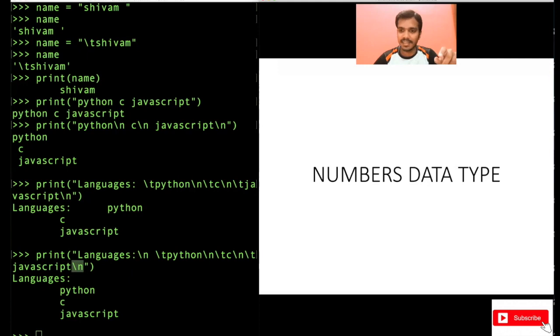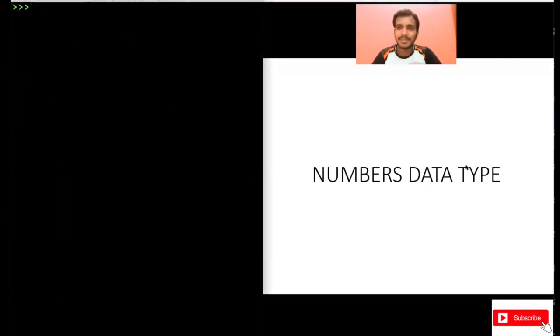Now we will go to the second one, that is the numbers data type. So let me clear my screen. The numbers data type is quite easy because you already have used a lot of numbers in your day-to-day life. So it's not quite tough. Strings were a bit complex because you are using them for the first time. You also, of course, have used strings in English, but here you are using them for the first time. But see, numbers are quite easy.